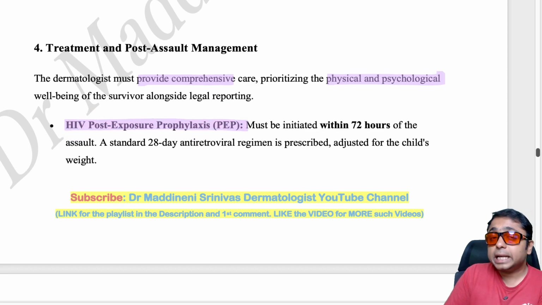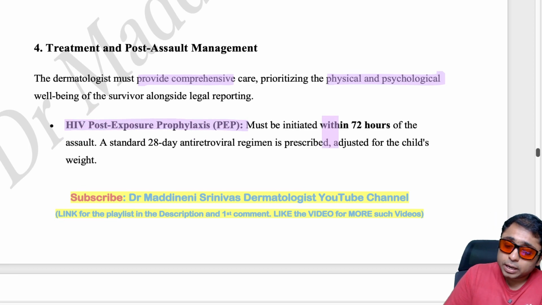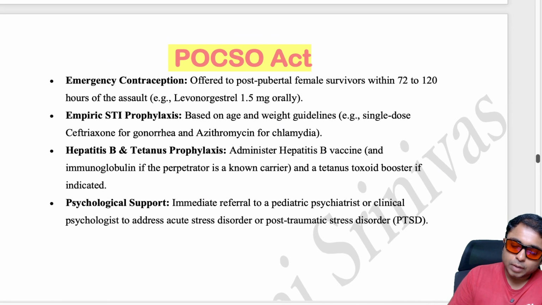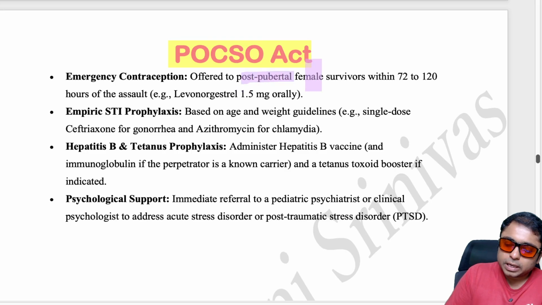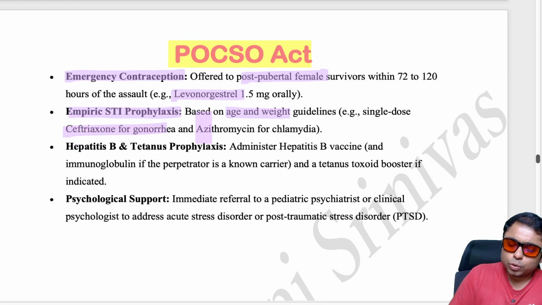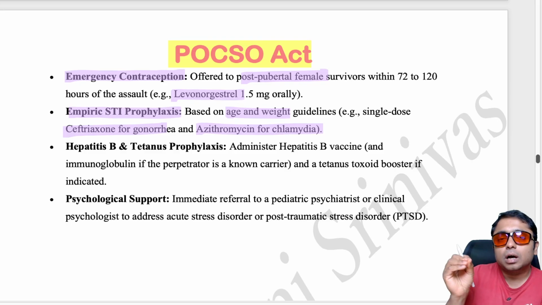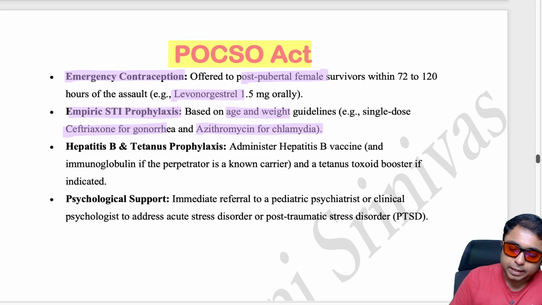HIV post exposure prophylaxis, this is very important. It should be initiated within 72 hours of the assault, and of course the regimen is going to be the standard 28-day regimen, okay? If it is a post-pubertal female, we should also give emergency contraception in the form of levonorgestrel 1.5 mg orally, and STI prophylaxis also should be given according to the age and weight guidelines. Example, single dose of ceftriaxone for gonorrhea, azithromycin for chlamydia. So these are some examples. Related to the exact age and the sex of the child, the treatment may be different.